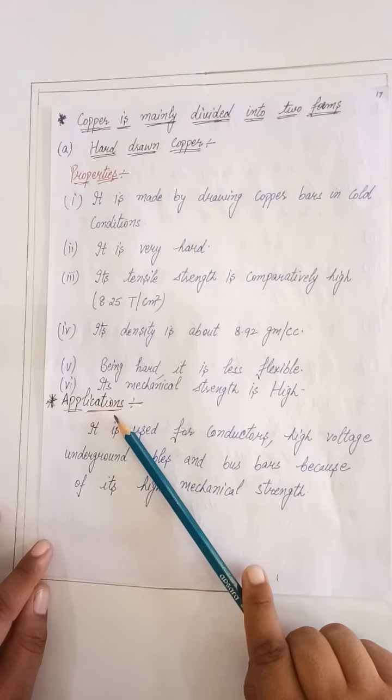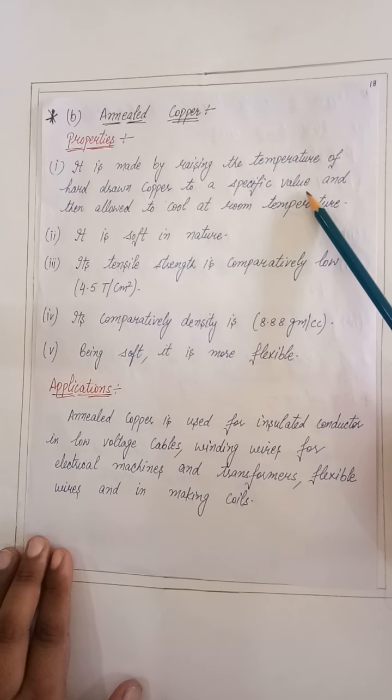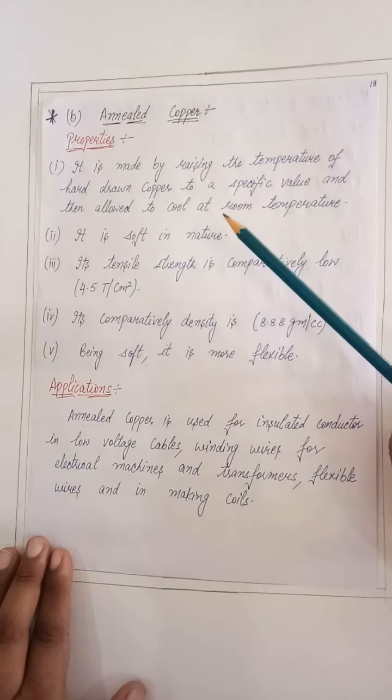Second type is the annealed copper. Properties of annealed copper: it is made by raising the temperature of hard drawn copper to a specific value and then allowed to cool at room temperature. It is soft in nature. Its tensile strength is comparatively low, that is 4.5 tons per centimeter square. Its density is 8.88 gram per cubic centimeter. Being soft, it is more flexible.